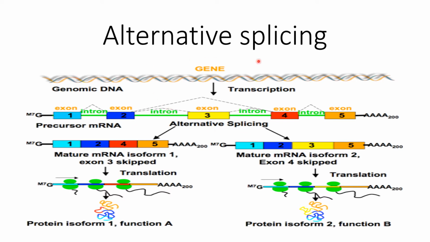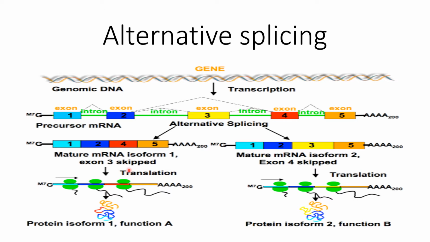By means of alternative splicing, there is the joining of different exons. It is not necessary that the whole set of exons is joined; the alternative joining of these exons leads to isoforms of different proteins according to tissue differentiation.